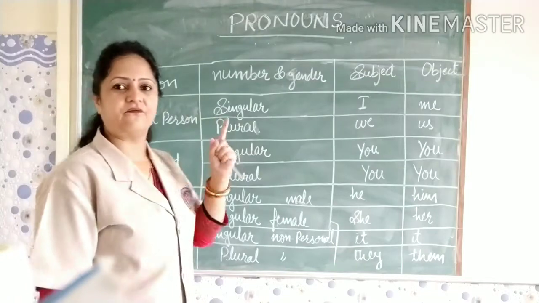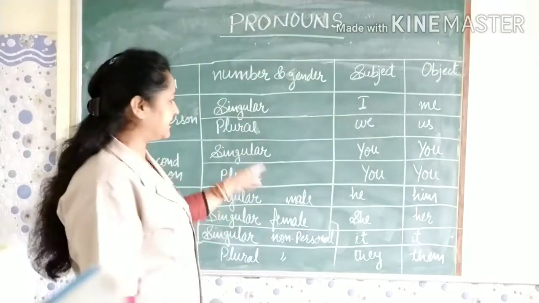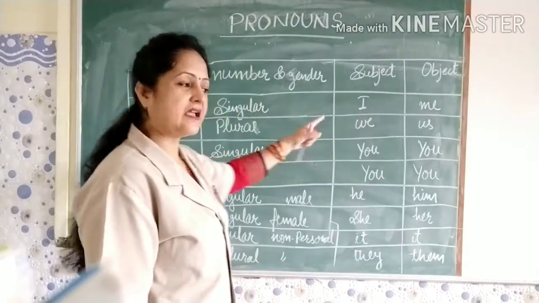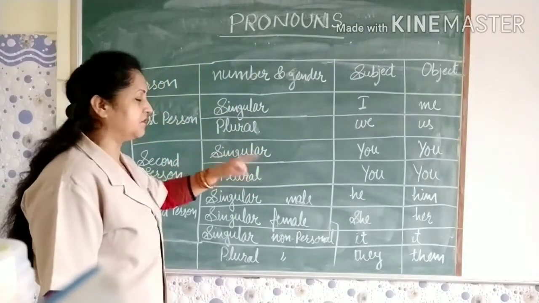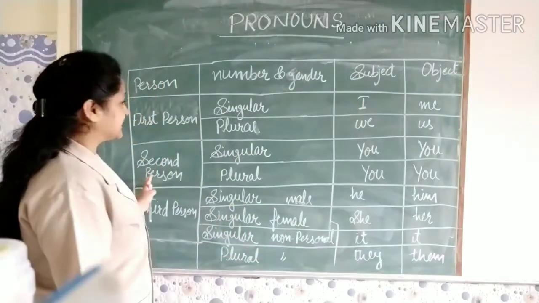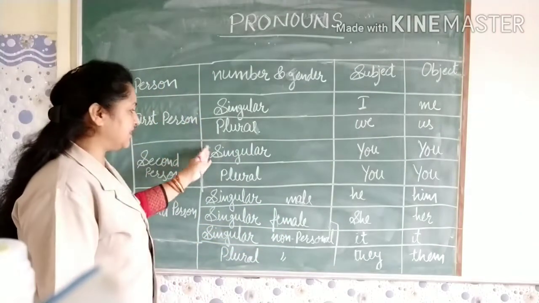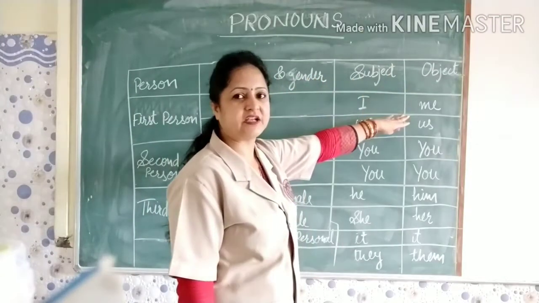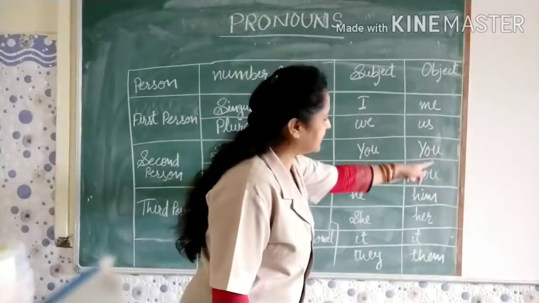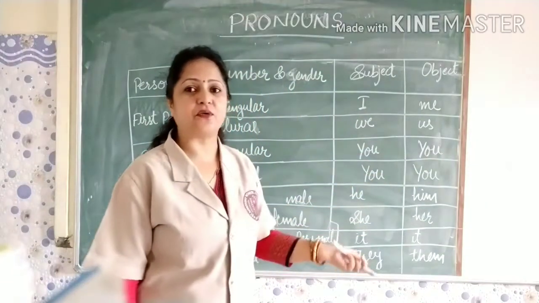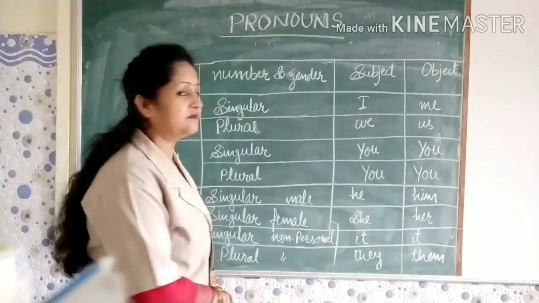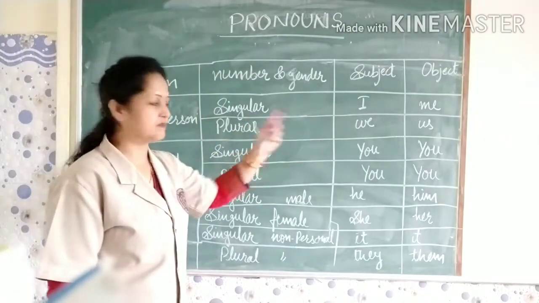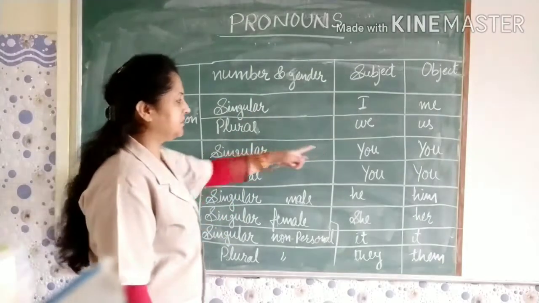Okay. Now the next is second person in case of singular. If one noun is there, singular number is there, in case of singular we use you, and in the same way in case of plural also we use you. We can say in second person whether number is singular or plural, whether it is used as a subject or the object of the sentence, we always write you. So let us see how to use this you in the different singular, plural and subject and object forms. So first of all, singular you.